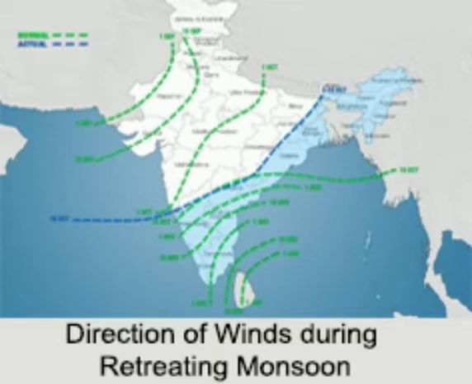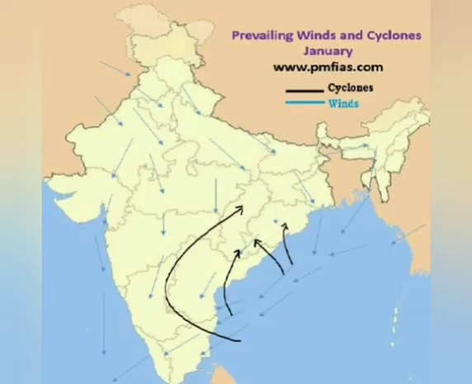By 1st September, with the apparent movement of the sun towards the south, the low pressure in central India starts weakening. During the southwest monsoon, we know that on the land there is low pressure and over the sea there is high pressure.